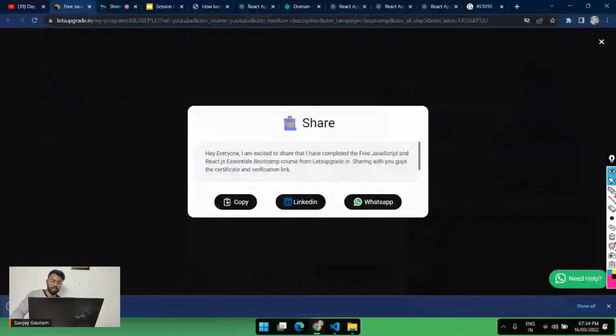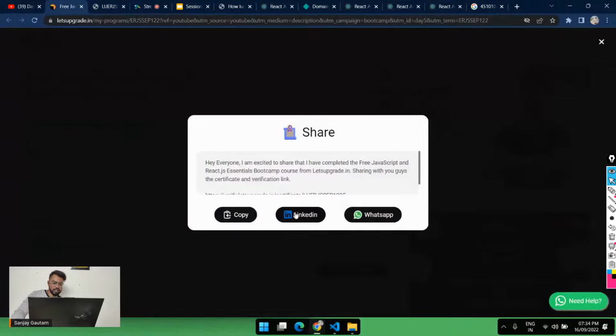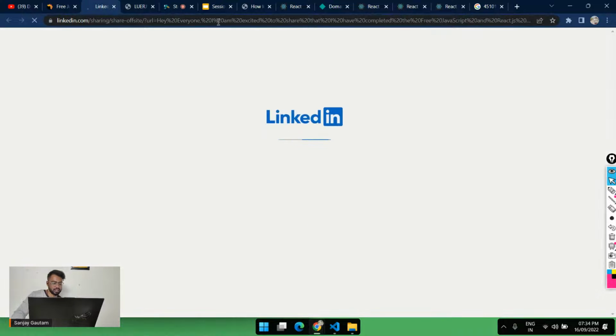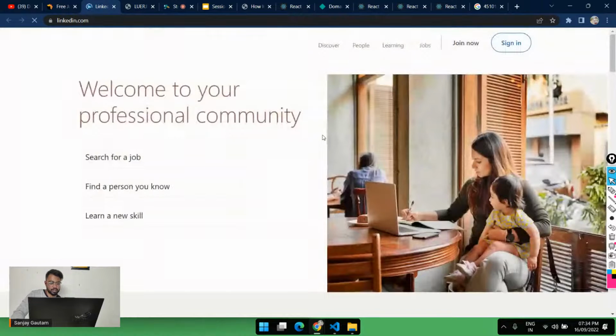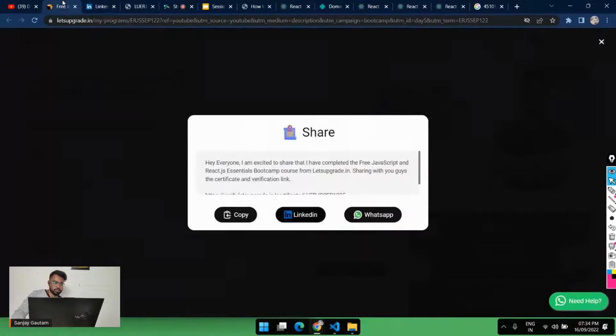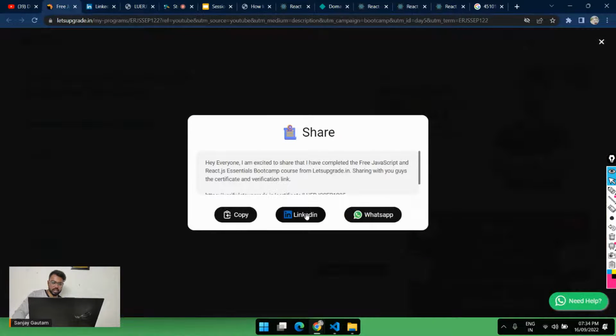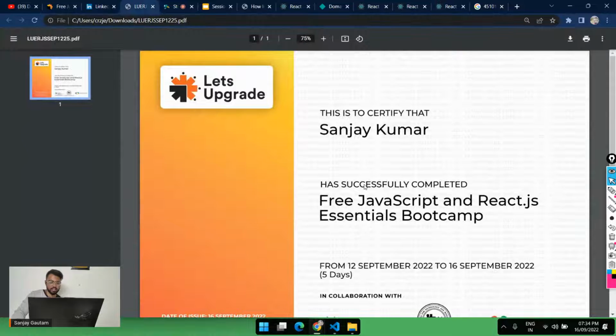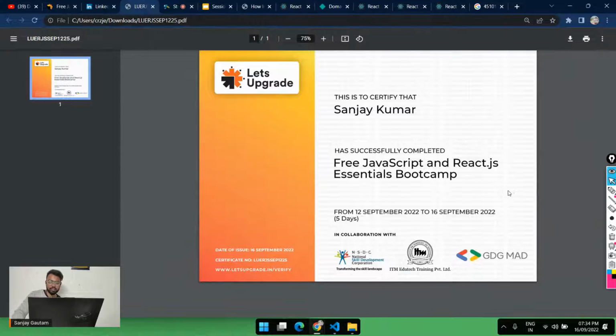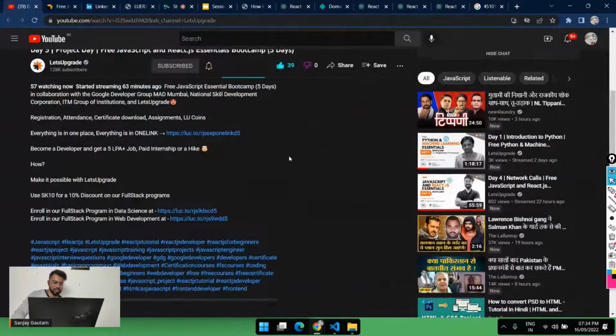In the progress, and after that you can download. So here's a certificate that you can avail, and you can share this on your LinkedIn. Just click on this LinkedIn to share this on your LinkedIn, so your LinkedIn will open for you. My LinkedIn is not here, so you can just click on this share icon for LinkedIn, and you can link there. And here is my certificate, so you can also download your certificate by yourself.